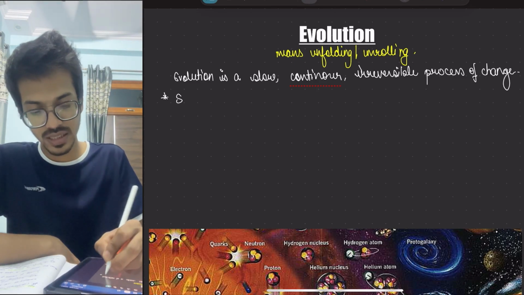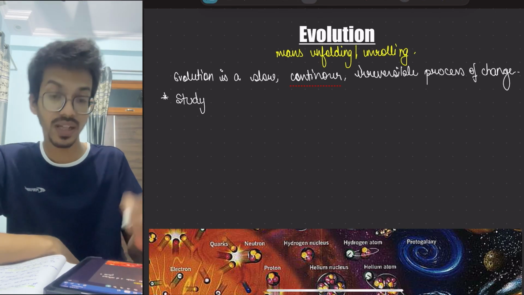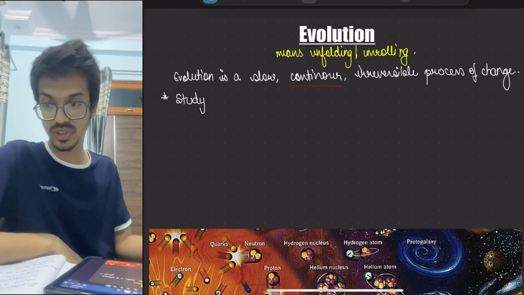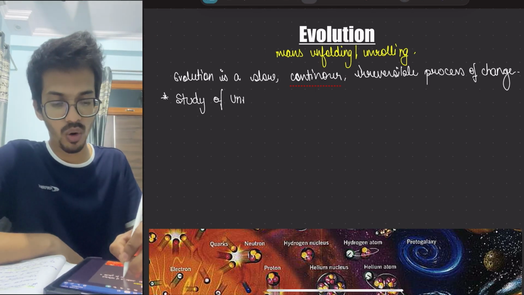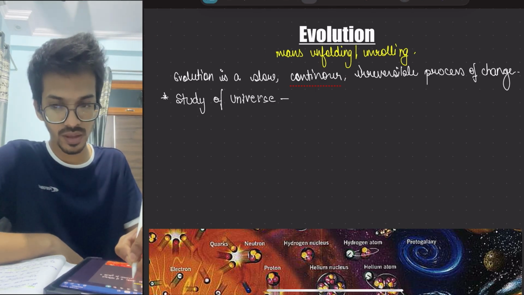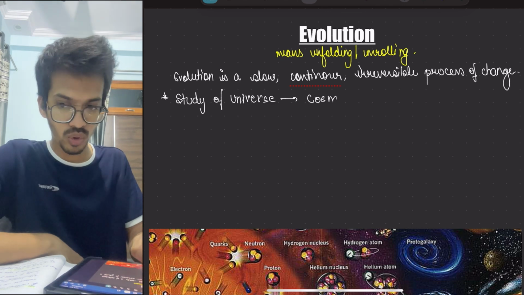And that way the study of the universe will come into play, because eventually we trace it back to how the universe came. The study of the universe is known as cosmology.